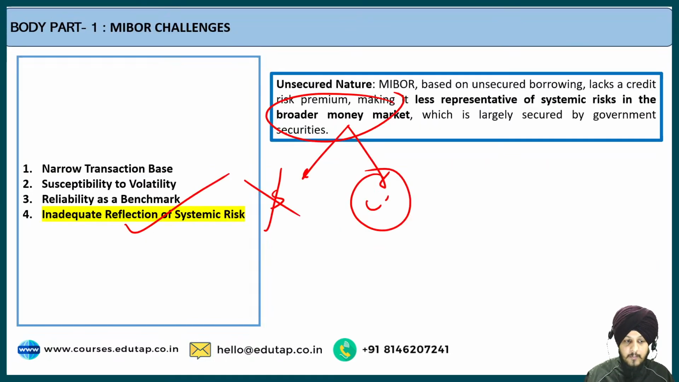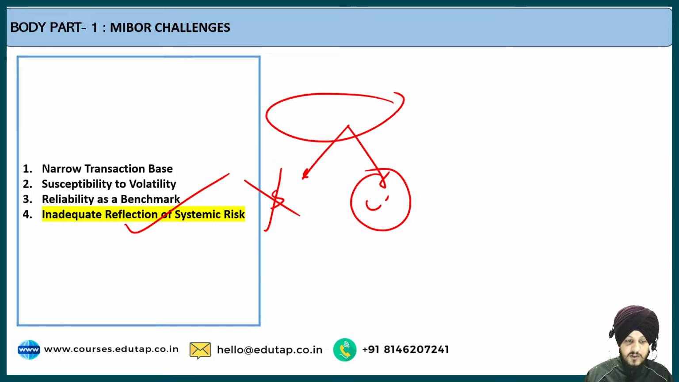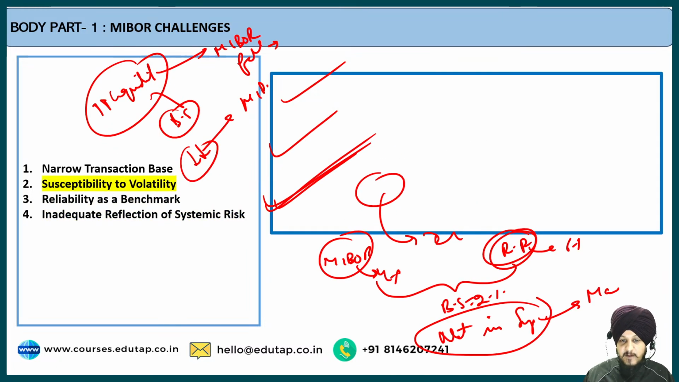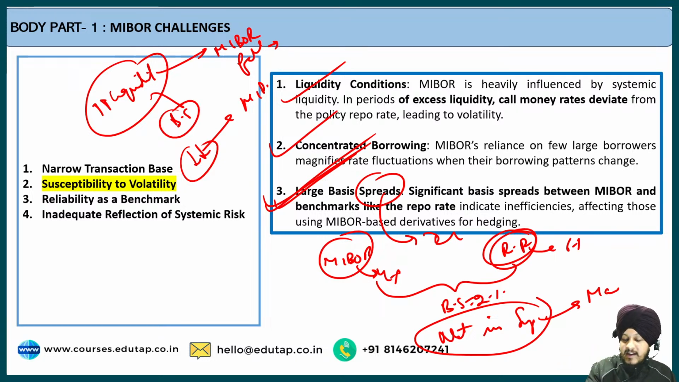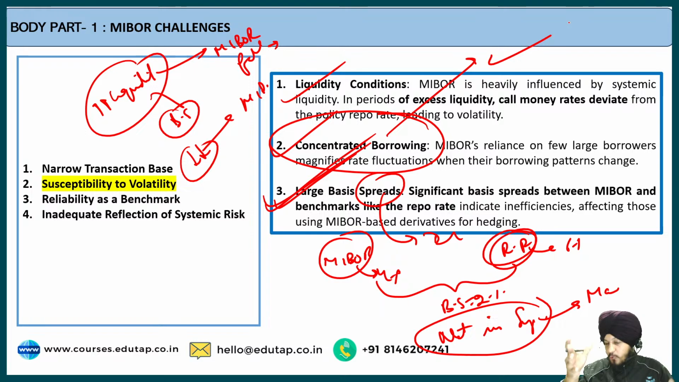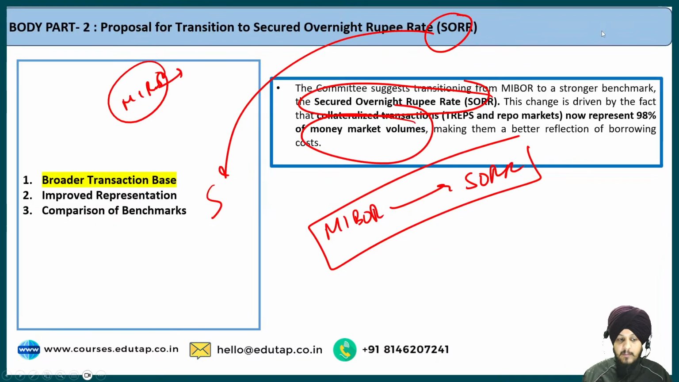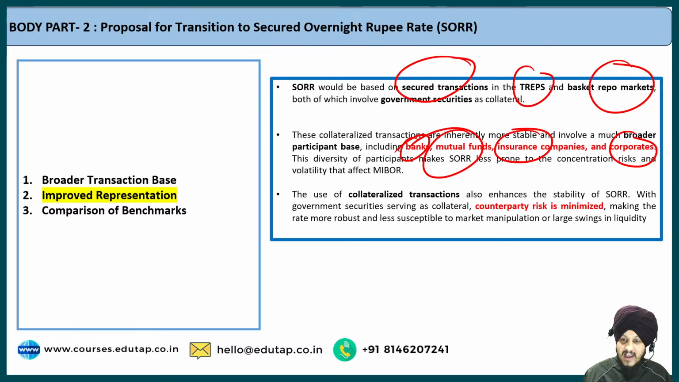But when we talked about the limitation of the MIBOR, we discussed that it is very narrow. It includes concentrated borrowings only, dominated by a few large borrowers, the few big banks. That is the limitation with respect to the MIBOR. But SORR includes a diverse, broader participant base, which includes the banks, the mutual funds, the insurance companies, corporates, all such kind of things. And that is why SORR is considered to be a better measure by the RBI.